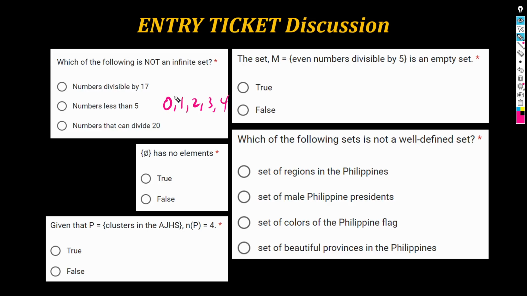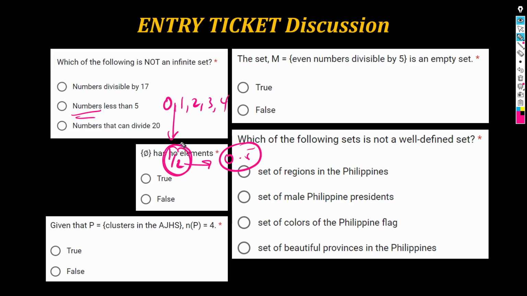Natutunan nyo, di ba, sa grade school, grade 6, grade 5, grade 4, na meron tayong mga numbers in between these numbers. Particularly, mga fractions and decimals. For example, between 0 and 1, right? Between those two numbers is 1/2. No? In fraction form or in decimal form, it's 0.5. Tama ba? O in fact, number din naman yun eh. That's a number less than 5.